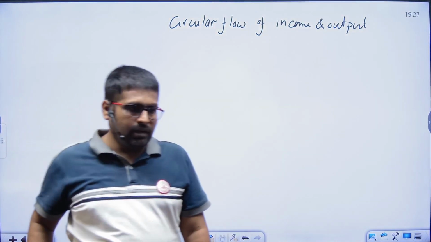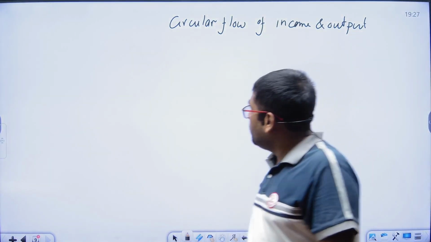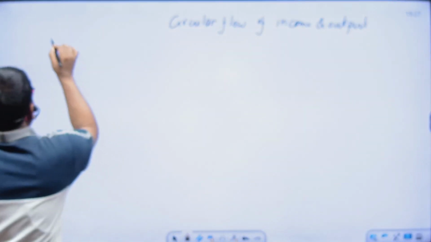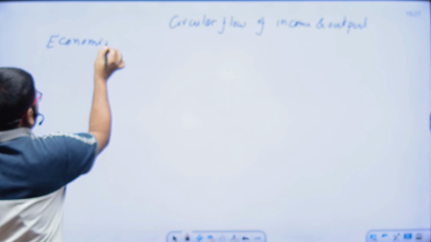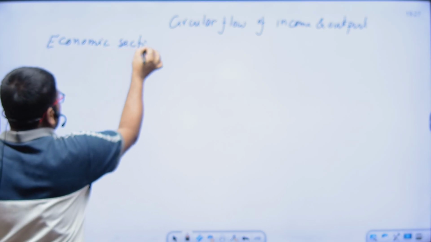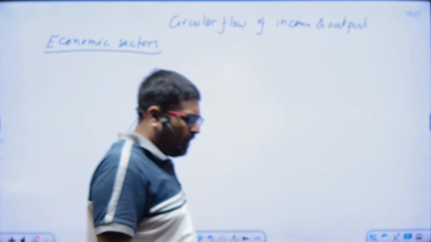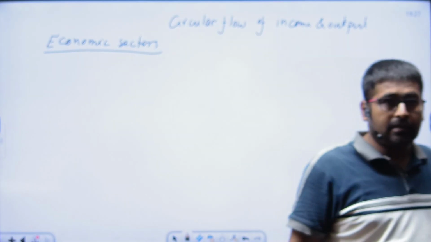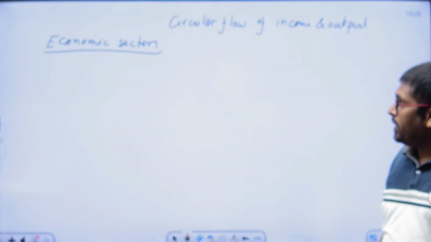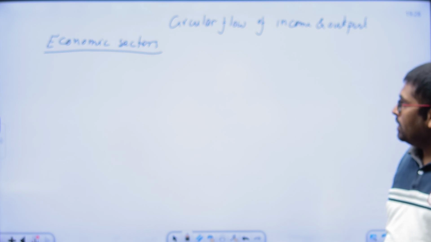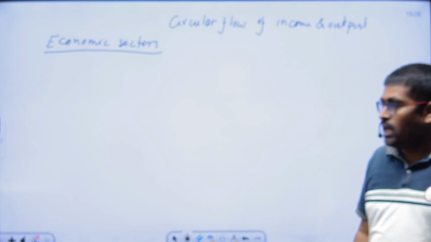In general, we can classify economic sectors. In general parlance we say private sector, public sector. On the basis of economic activities, income, and expenditures, we group them into different sectors.